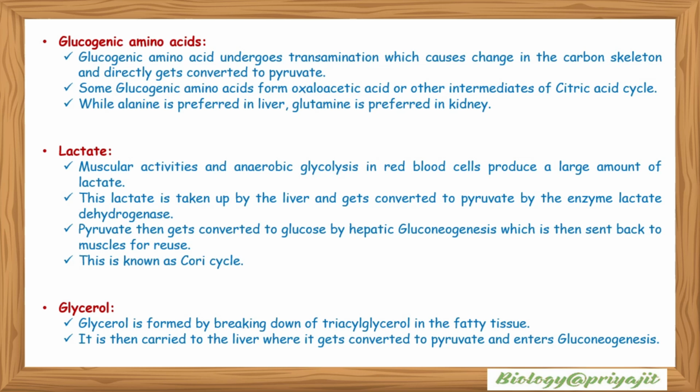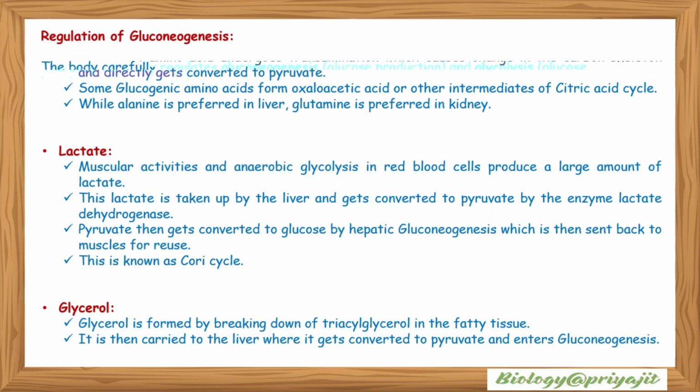Glycerol is formed by breakdown of triacylglycerol in the fatty tissue. It is then carried to the liver where it gets converted to pyruvate and enters gluconeogenesis.